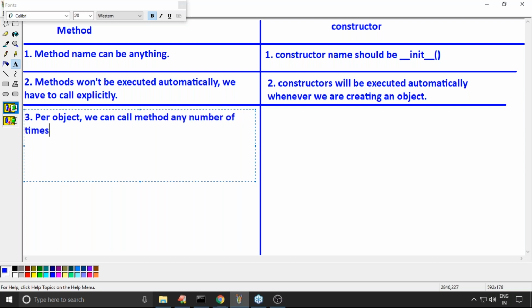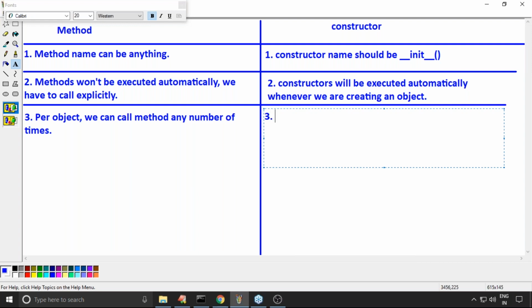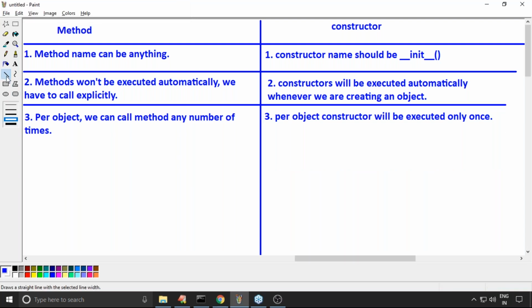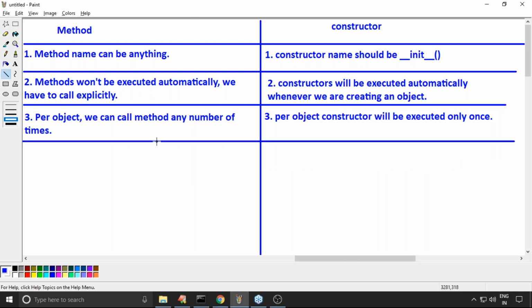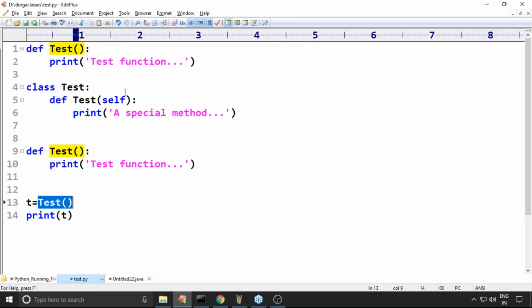But per object, how many times will the constructor be executed? Only once. Remember this. Unless you call it explicitly, by default it will be executed only once per object.